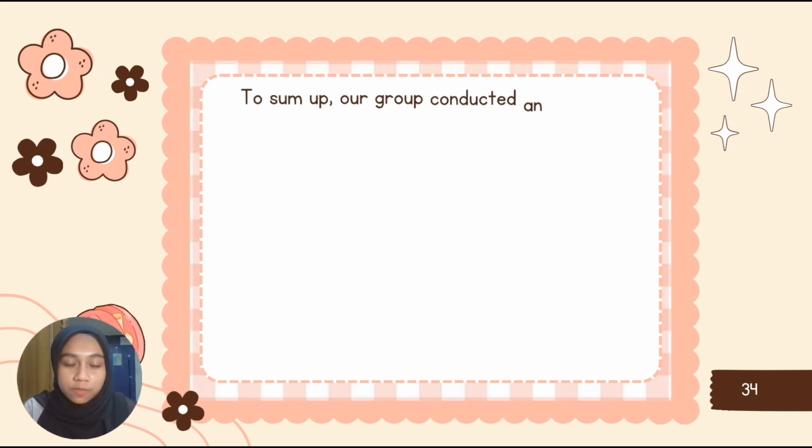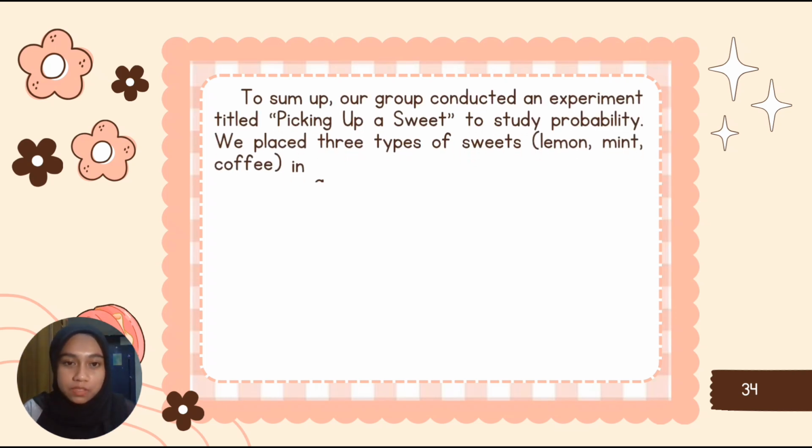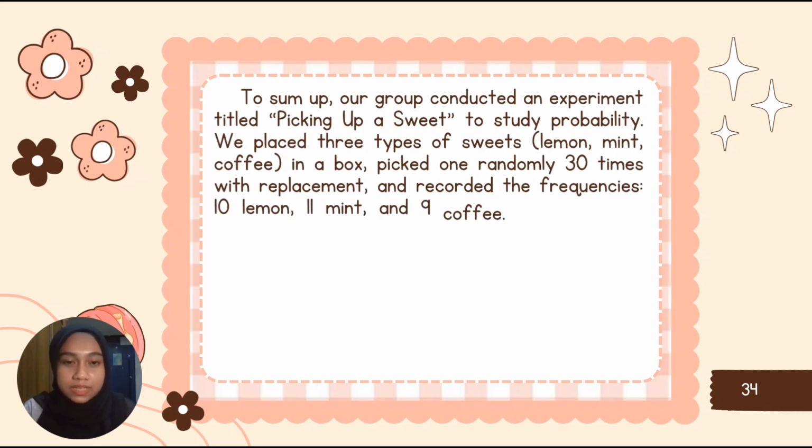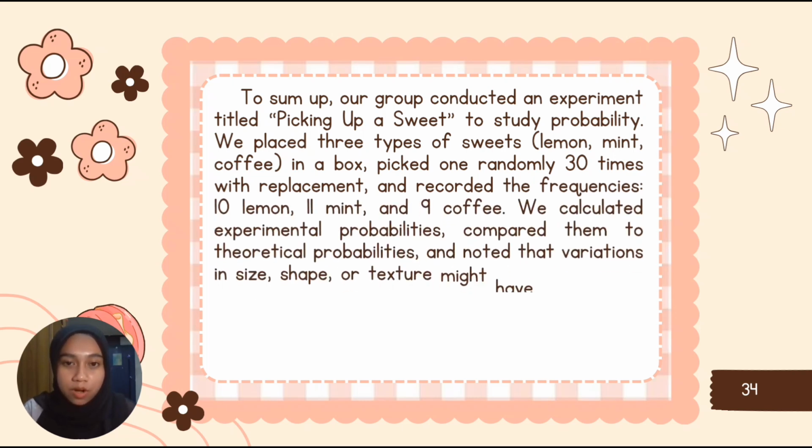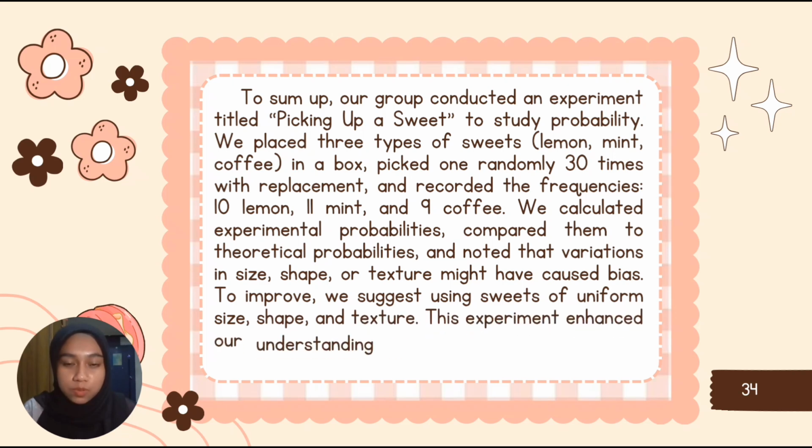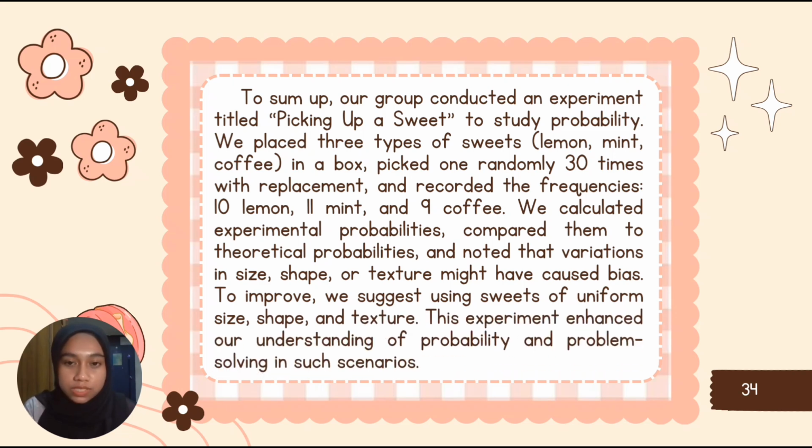To sum up, our group conducted an experiment titled Picking Up a Sweet to study probability. We placed 3 types of sweets, which are lemon, mint, and coffee, in a box. We picked one randomly 30 times with replacement and recorded the frequencies, which is we got 10 lemon, 11 mint, and 9 coffee. We calculated experimental probabilities, compared them to theoretical probabilities, and noted that variations in size, shape, or texture might have caused bias. To improve, we suggest using sweets of uniform size, shape, and texture. This experiment enhanced our understanding of probability and problem solving in such scenarios.